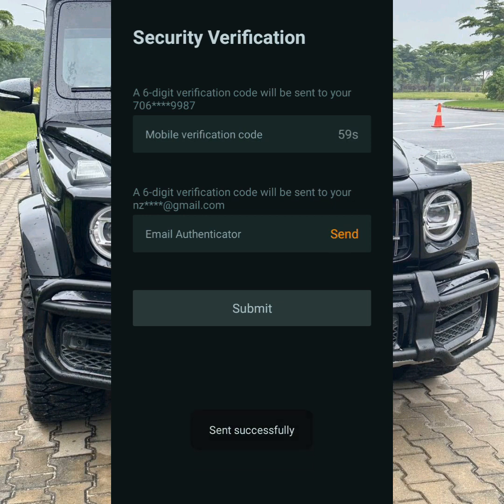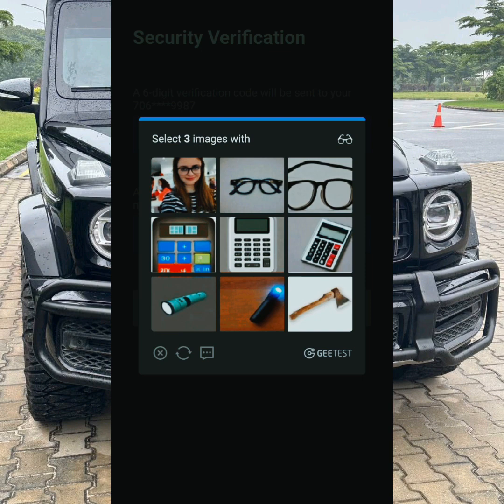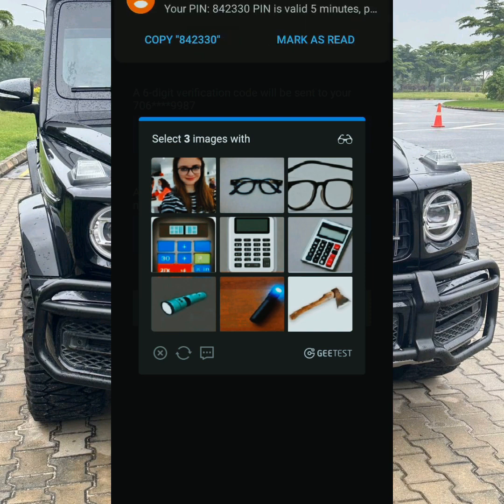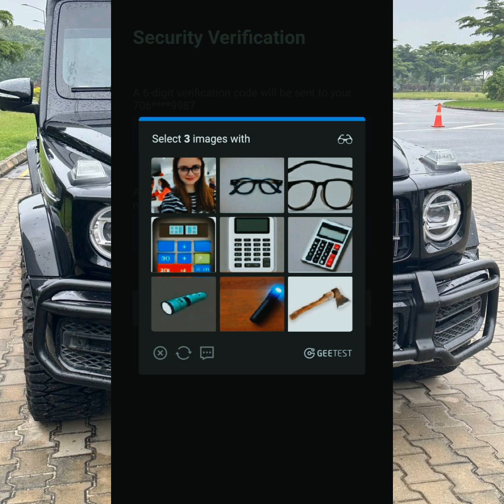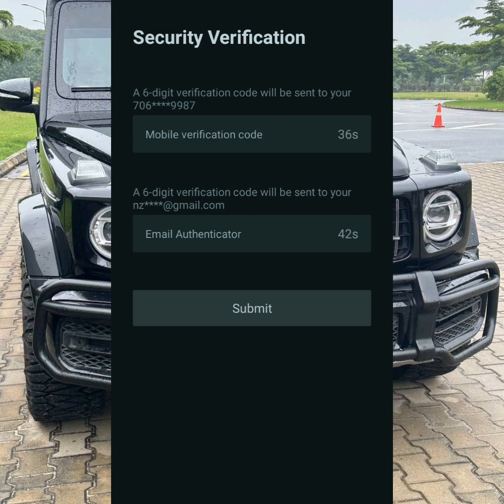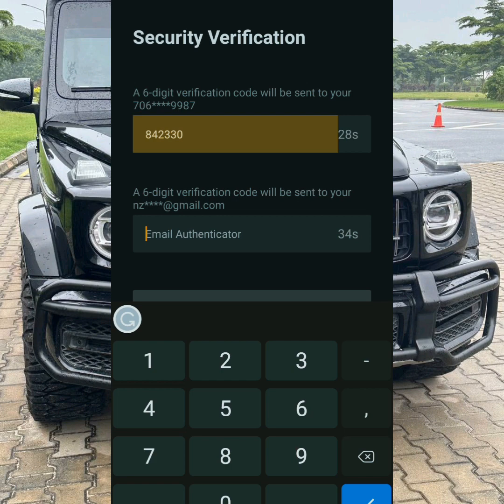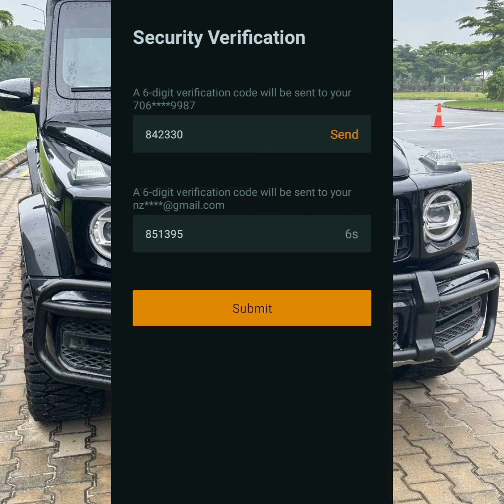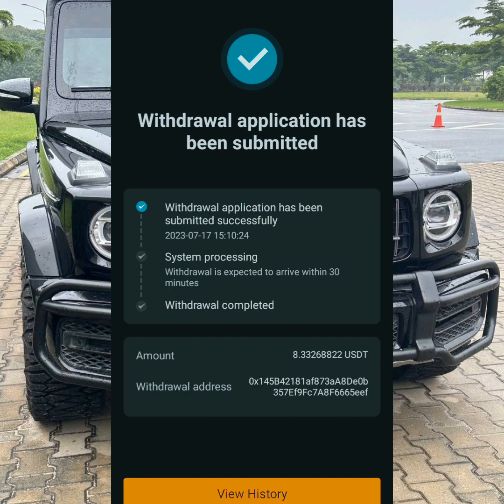Verification. So let me get my email. Can you see that has been submitted successfully? So let me view the history.